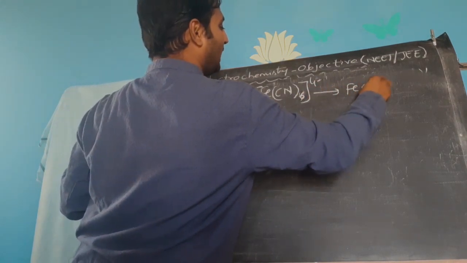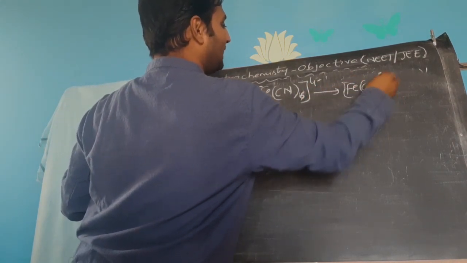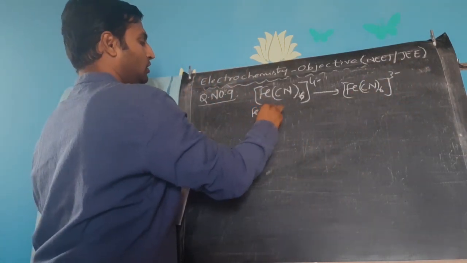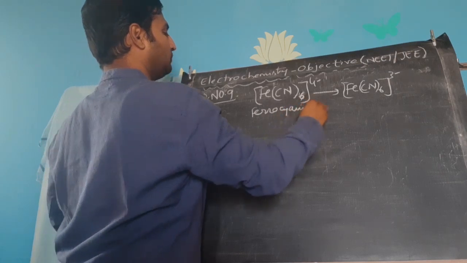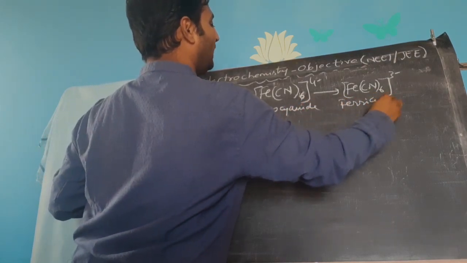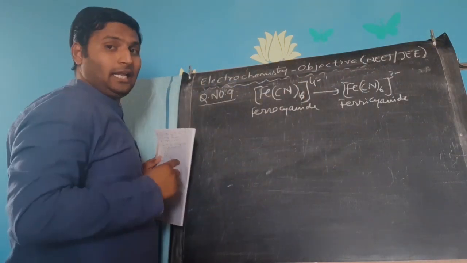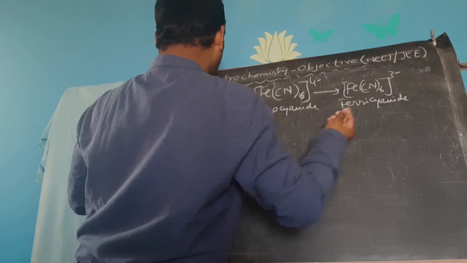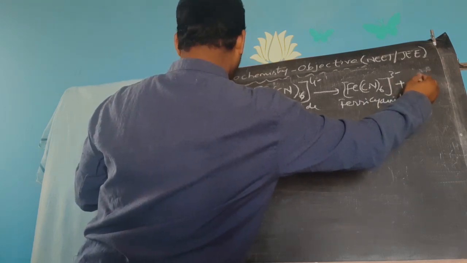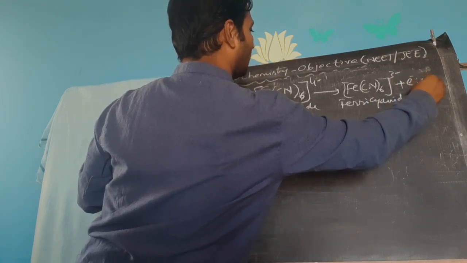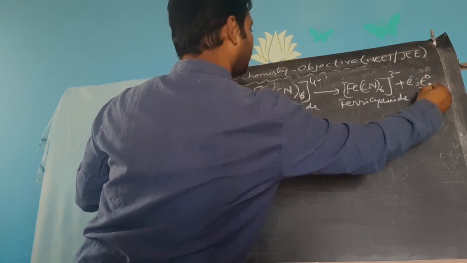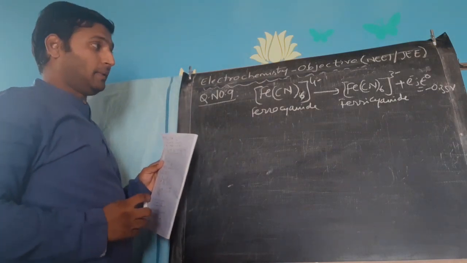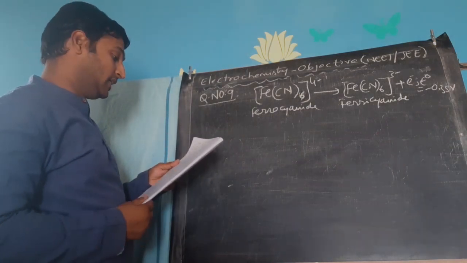this ferrocyanide ion, Fe(CN)6 4 minus, is becoming Fe(CN)6 3 minus, which is called ferricyanide. So this is ferrocyanide and this is ferricyanide. I'll tell you the differences later. Next, it's very evident in this equation itself that ferrocyanide, to become ferricyanide, is going to lose 1 electron, and he has given you the E naught value. How much? Minus 0.35 volts.